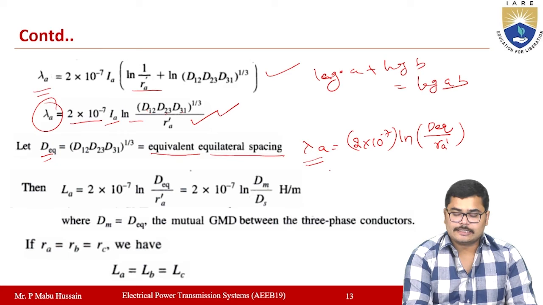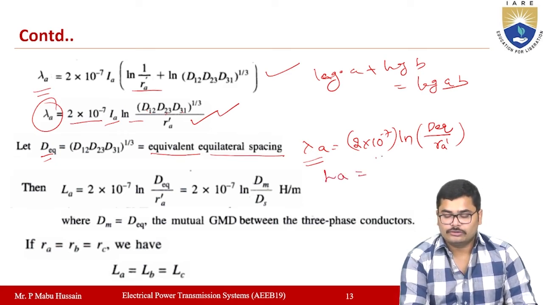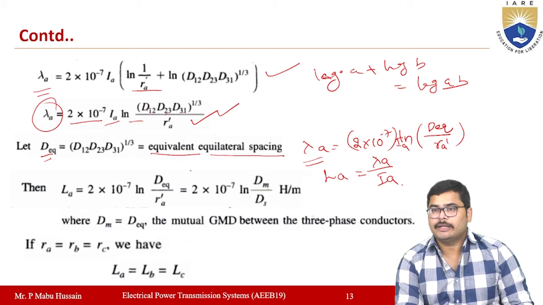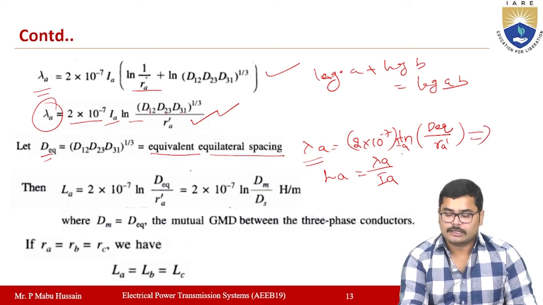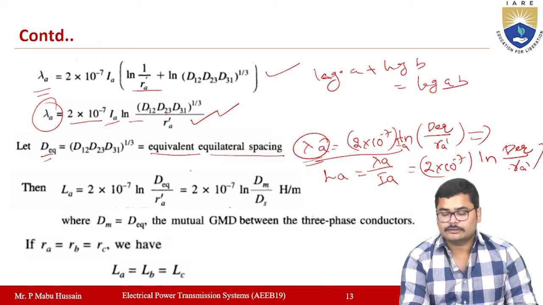The inductance of conductor A or phase A, LA, is lambda A by IA, flux linkage divided by current IA. From this expression, lambda A by IA will be equal to 2 into 10 power minus 7 ln D equivalent by RA dash.